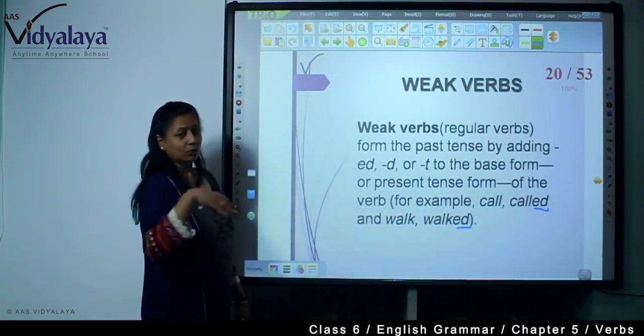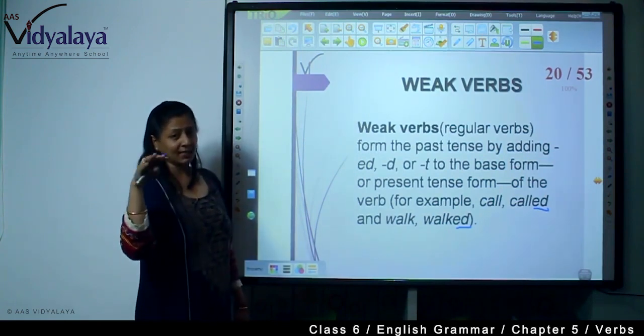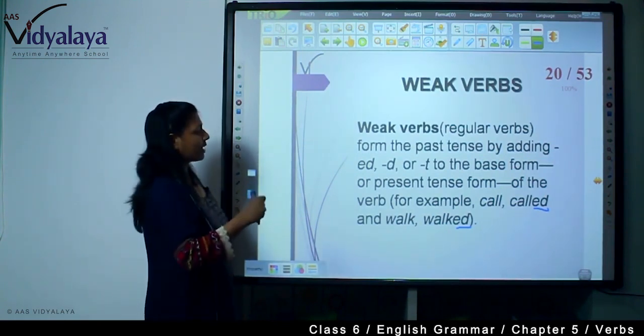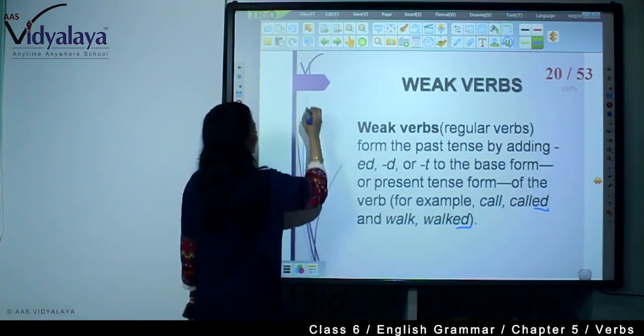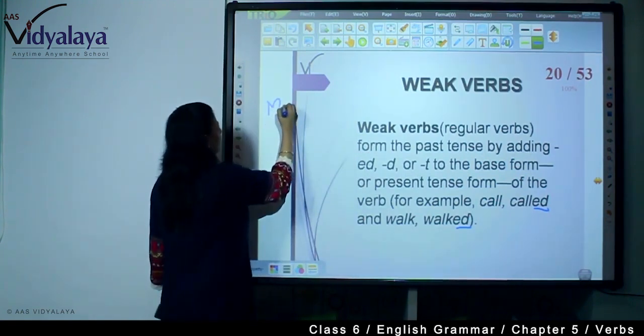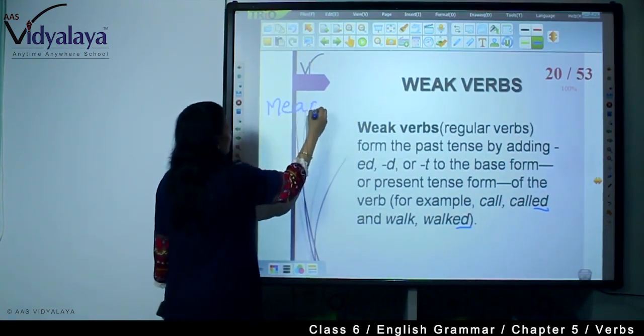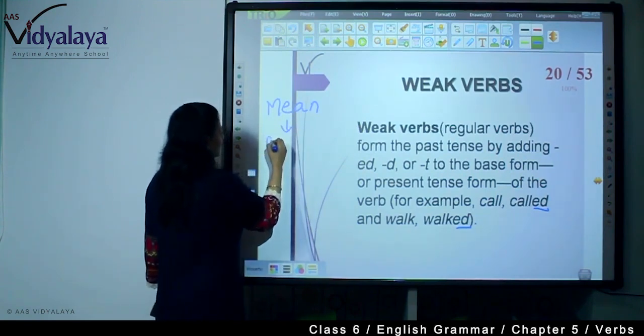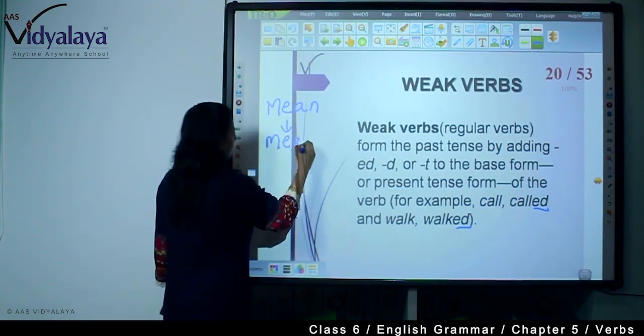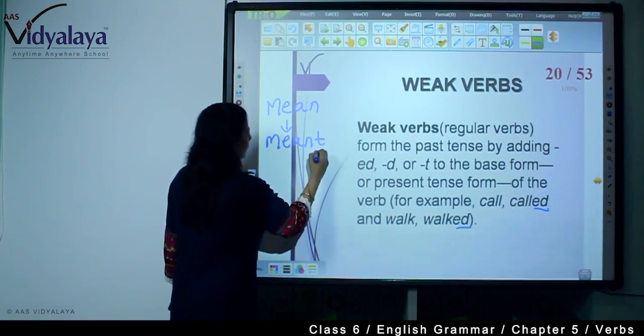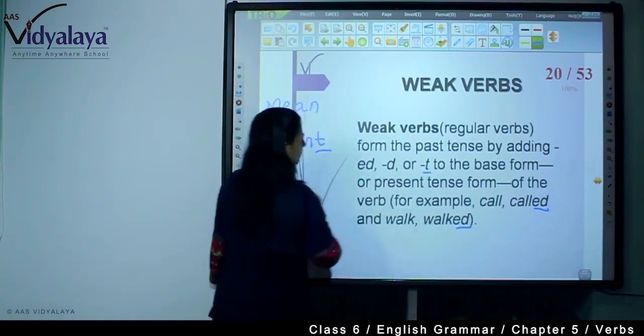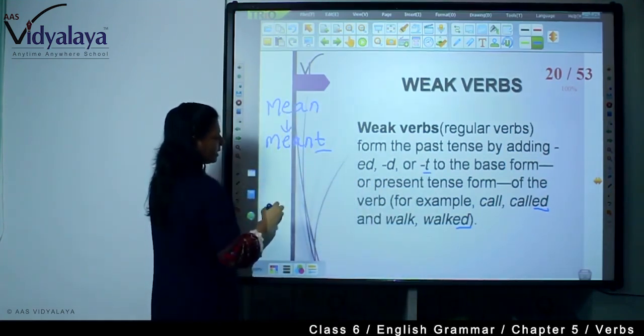And if you go to the list of verbs, you will find everything. So mean is there. If mean is the main verb, its past is meant. So we are seeing t here. Now ed you have done.